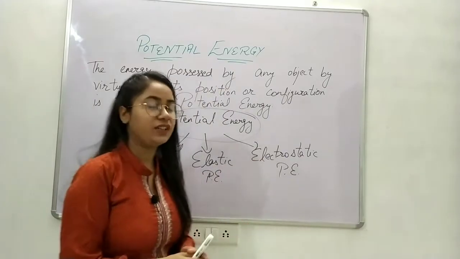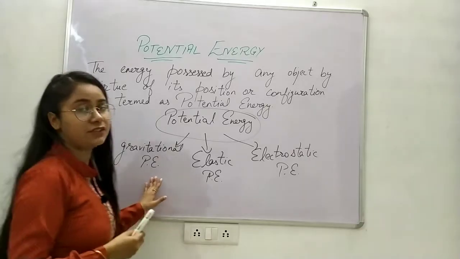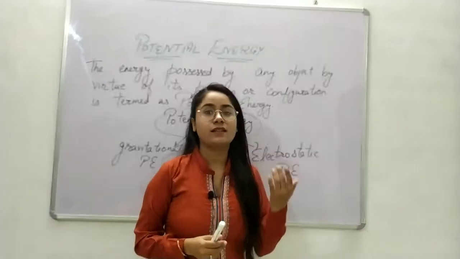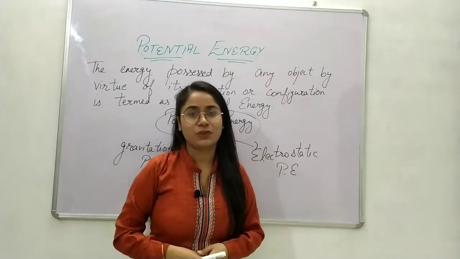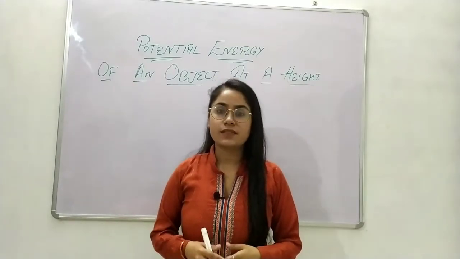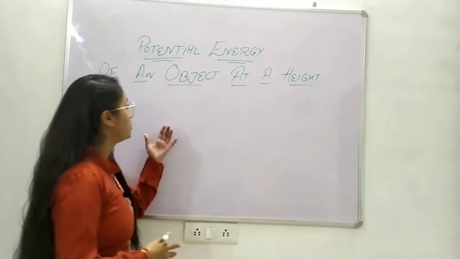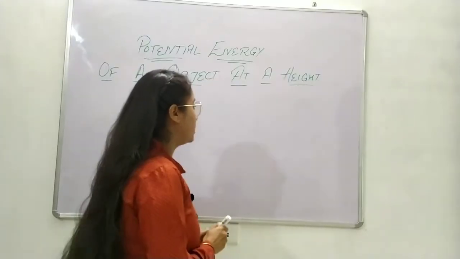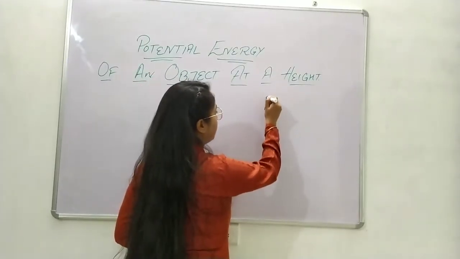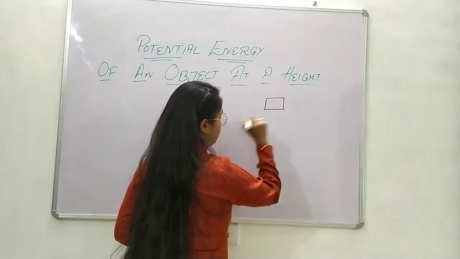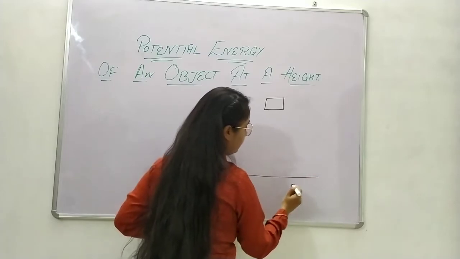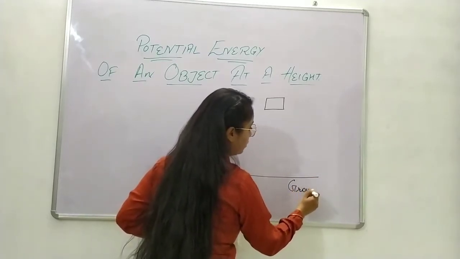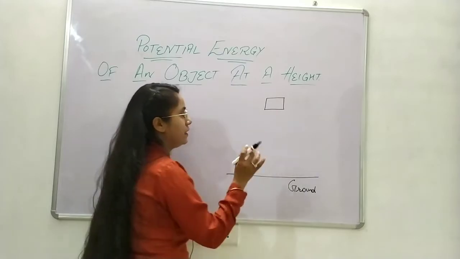Now we will briefly study the gravitational potential energy. That means the energy possessed by any object at some height. So let's move on to that topic. Now we are going to discuss the potential energy of an object at a height. Let us assume that we have an object here which is present at some height. Here we have the ground, and the object is present at some height and it is at rest.